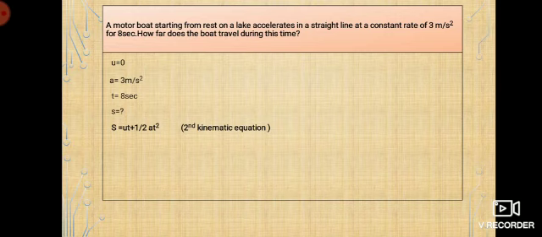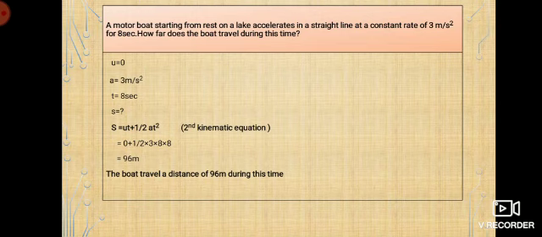So I'm going to use my second kinematic equation, which is S is equal to ut plus half at square. So U is 0, so the complete ut goes 0, plus half into acceleration, which is 3, into 8 into 8. So now I get 96 meter. Correct? So the answer is the boat travels a distance of 96 meter during this time. That is, a motorboat with an acceleration of 3 meter per second square, if it is traveling for 8 seconds, can cover a distance of 96 meter.